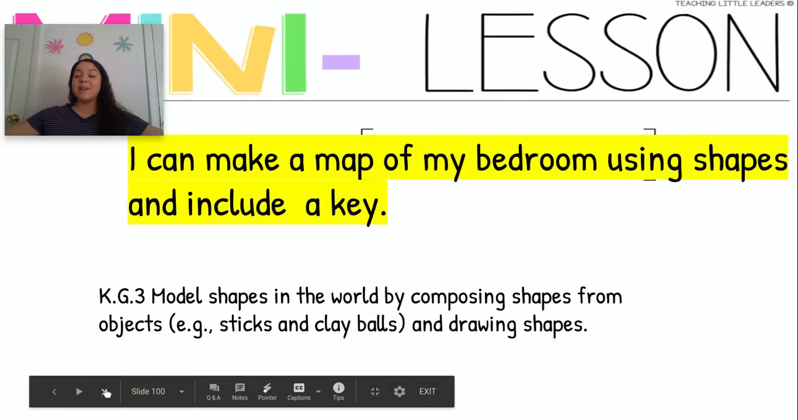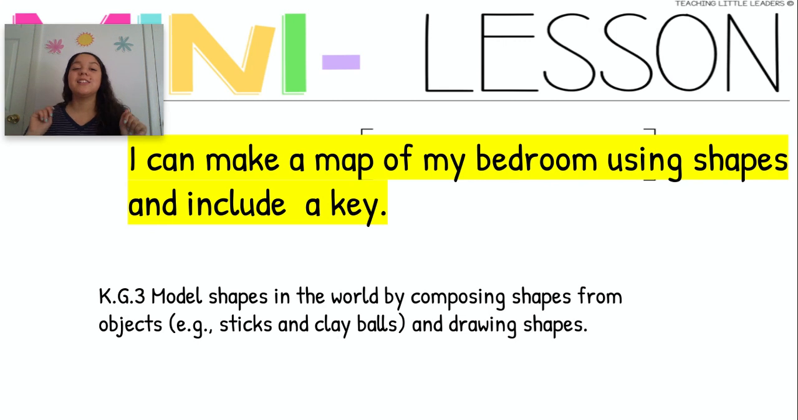Good. I wanted to remind you about those 3D shapes, and that song is super fun and gets stuck in your brain, and I'm sure you now remember all of those. Let's go ahead and read our objectives. Say, I can make a map of my bedroom using shapes and include a key. And that's our kindergarten geometry standard 3.